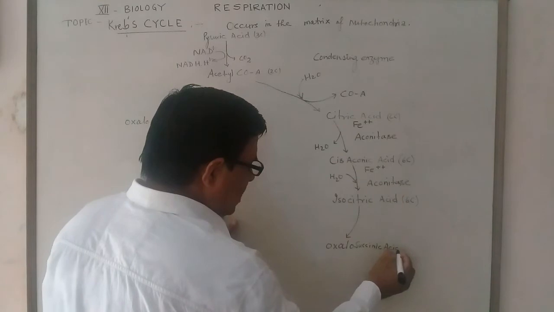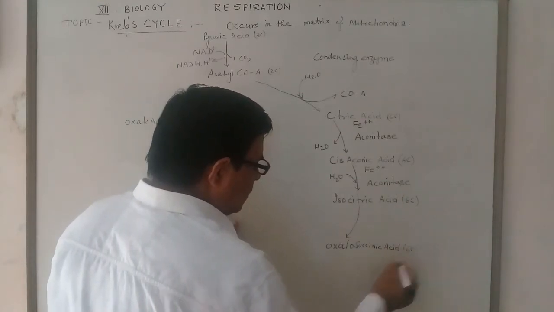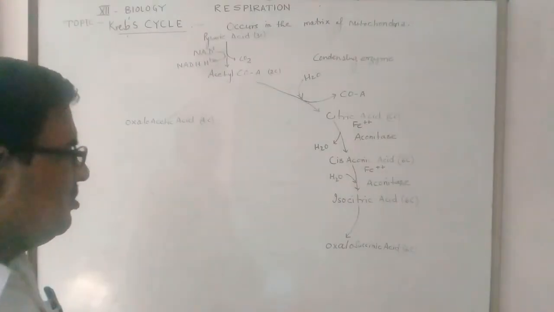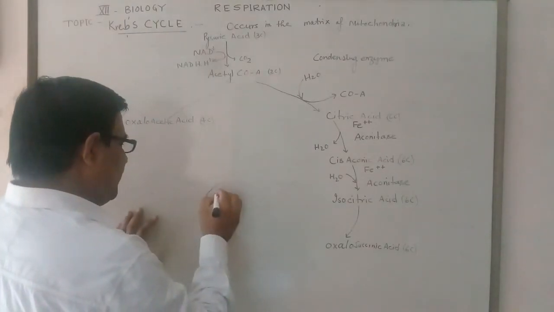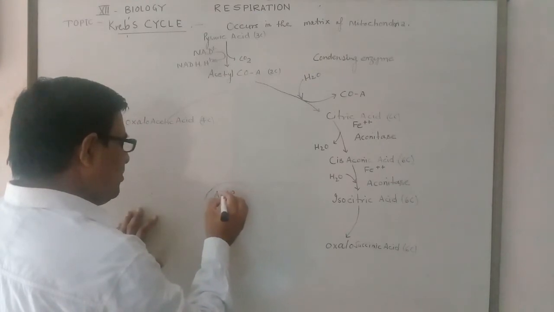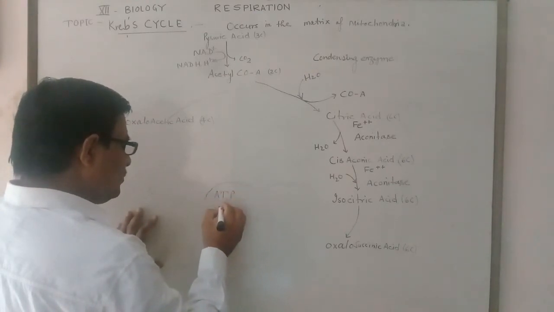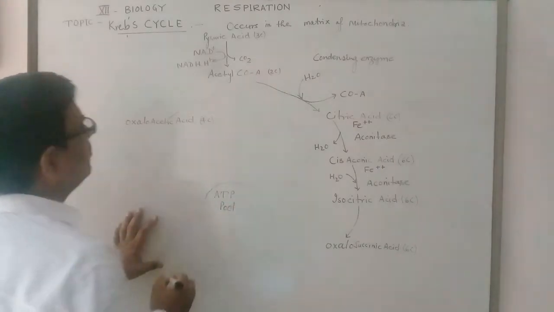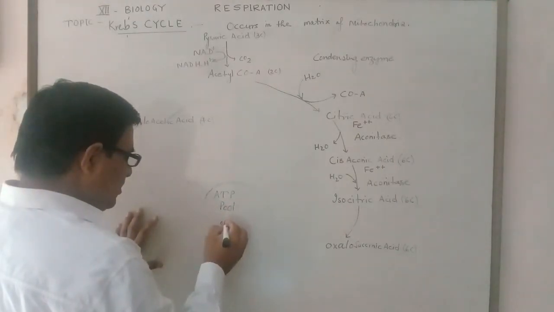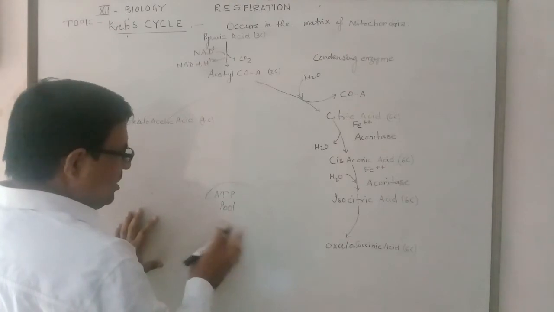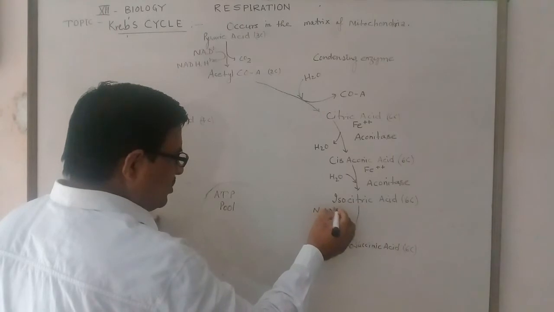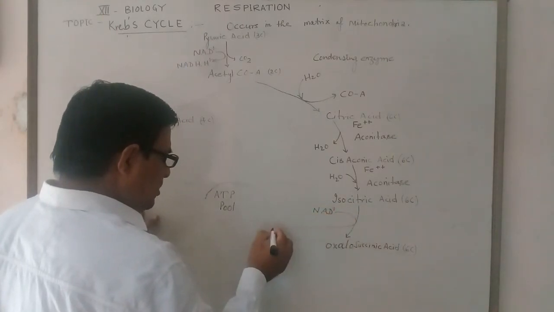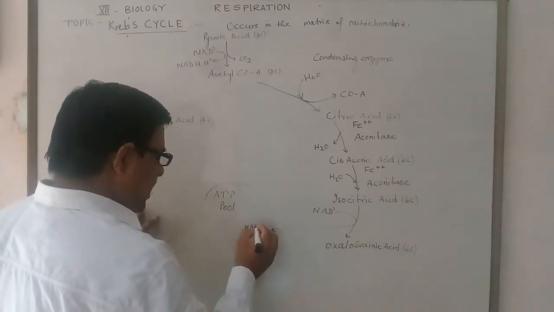Oxalosuccinic acid is also a 6-carbon compound, but there is a change that occurs in the ATP pool. From pyruvic acid, a total of 15 ATP are produced. So one NAD positive now produces one NADH plus H positive.